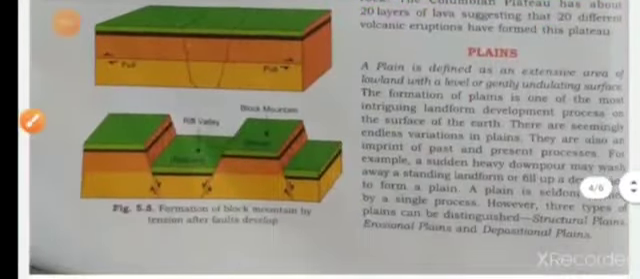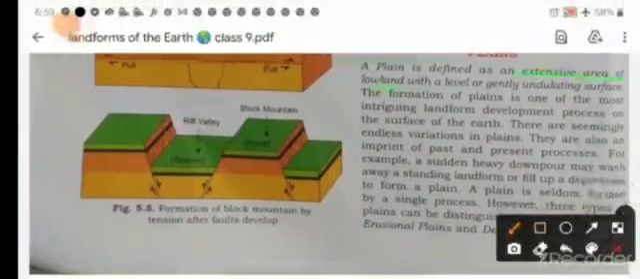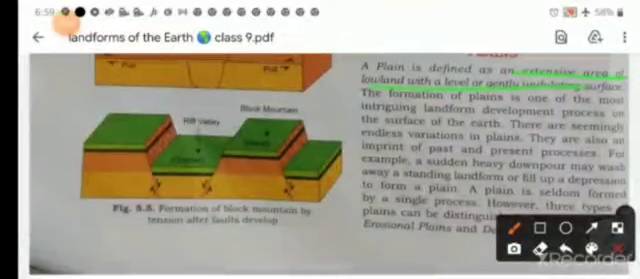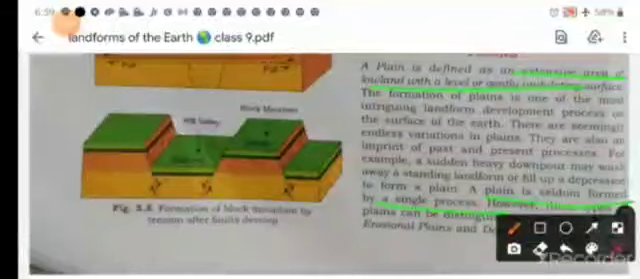Our next topic is your plain. So plain is defined as an extensive area of lowland with a level or gently undulating surface. You can say that a plain is seldom formed by a single process. There are three types: erosional plains, depositional plains, and the third one is your structural plain. So the first one is your structural plain. Structural plains are formed due to uplift or subsidence of land.